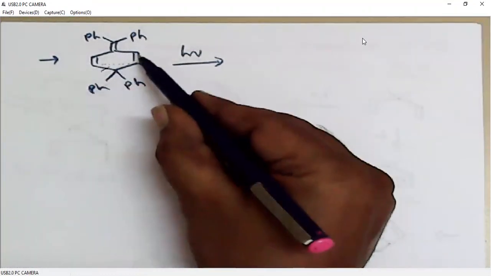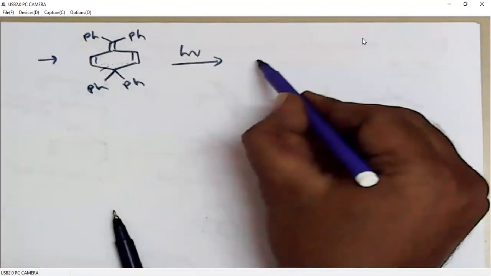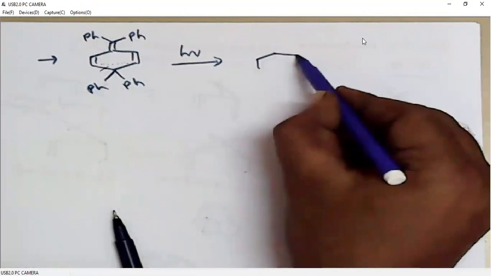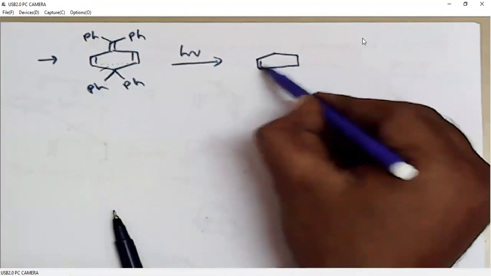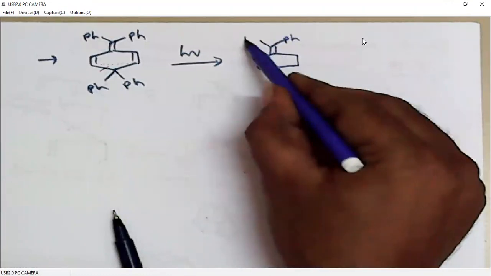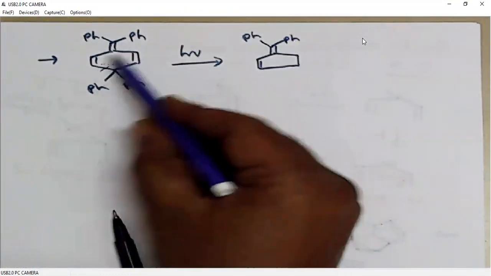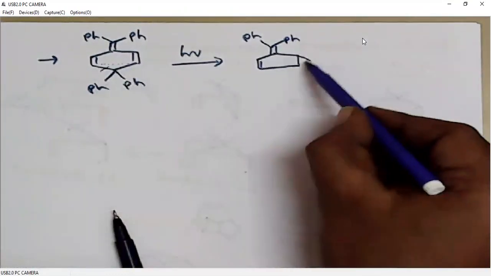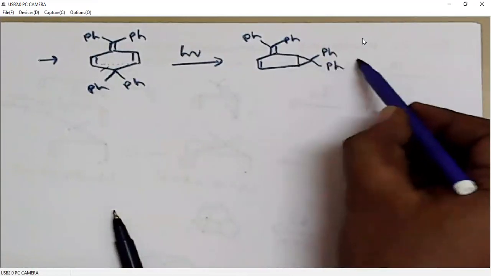So this carbon and this carbon will be involved in bond formation, three-membered ring formation. So this generates a 5-membered ring, and these two will be involved in 3-membered ring generation.